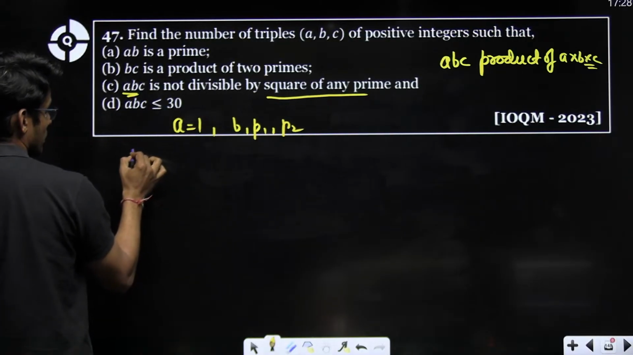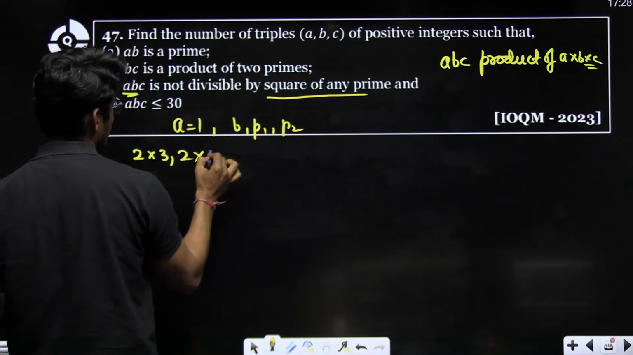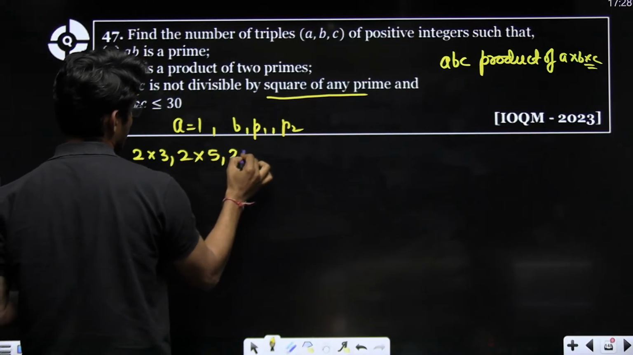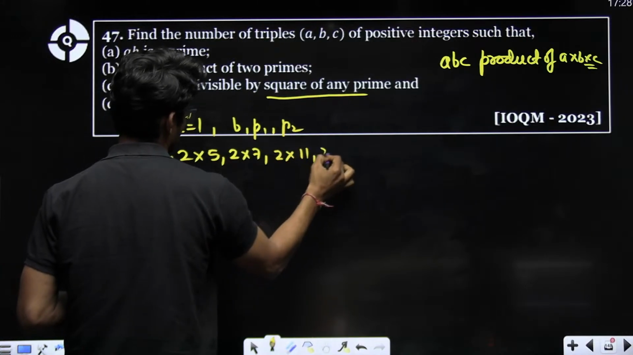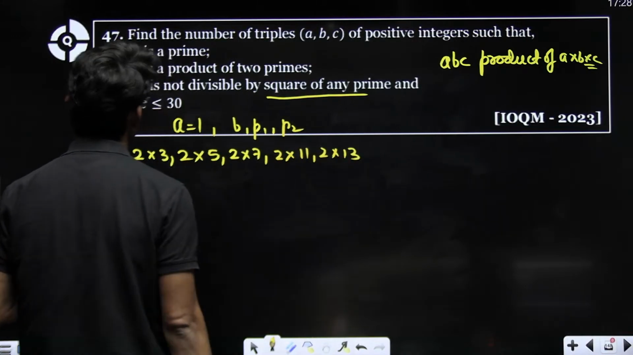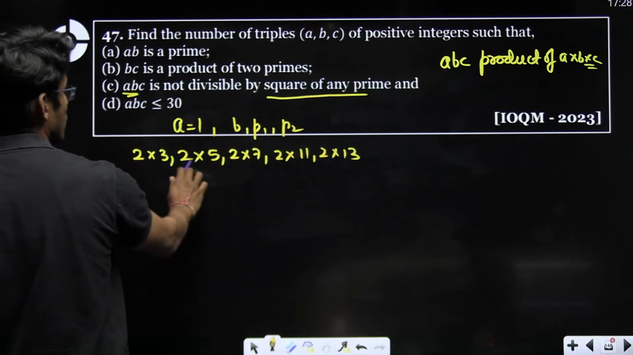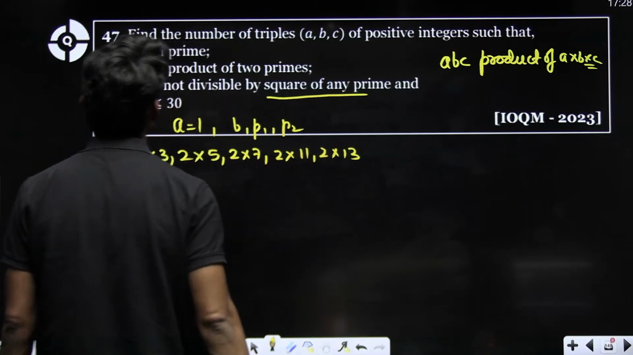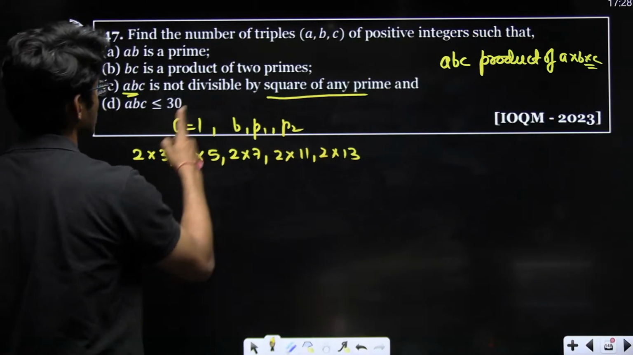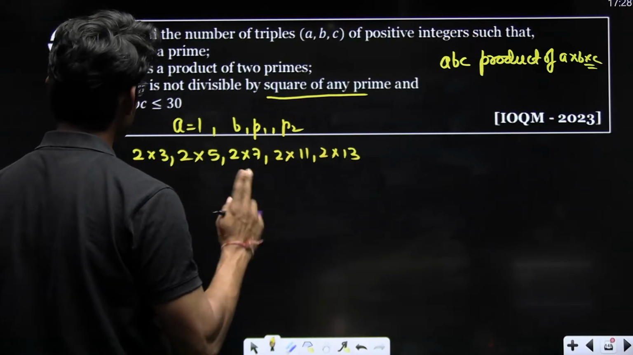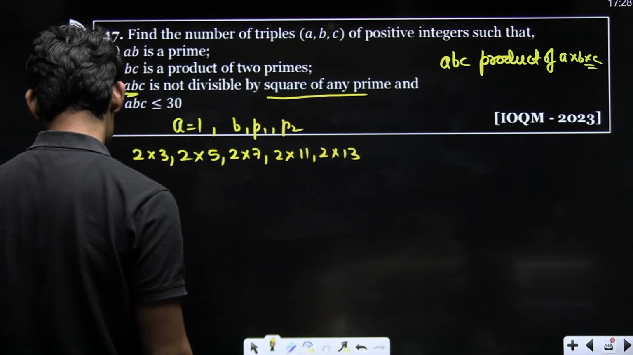So it will be 2 into 3, 2 into 5, 2 into 7, 2 into 11, 2 into 13, right? This is 1, 2, 3, 4, 5. And BC can be exchanged, I believe, because it's the ordered triplet. A is definitely 1, BC can be exchanged, right?